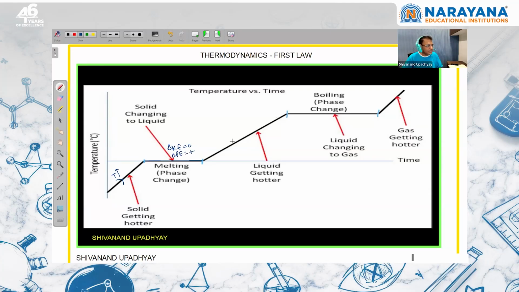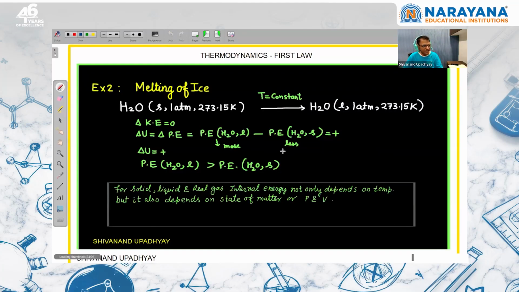Again here, this is heating of liquid. In heating of liquid, temperature is going to increase, so kinetic energy is going to increase. Potential energy is also going to increase, because on heating generally the molecules will be far apart. But when boiling is taking place, the temperature is constant, so change in kinetic energy will be zero. The change in internal energy is equal to change in potential energy, which is positive. So these are the things related to phase transition.